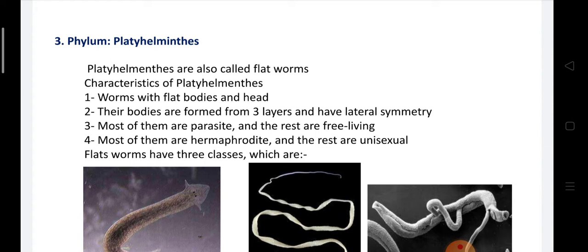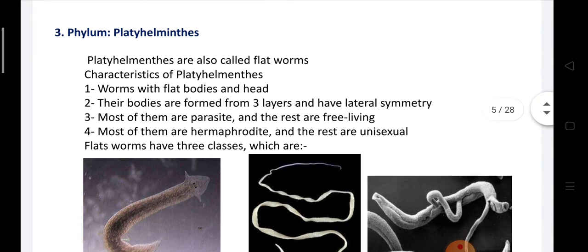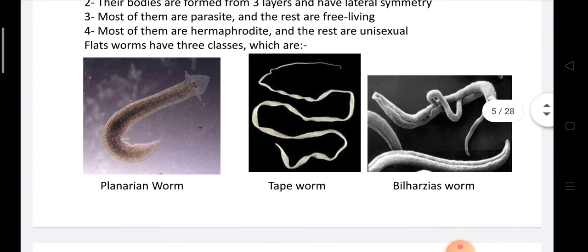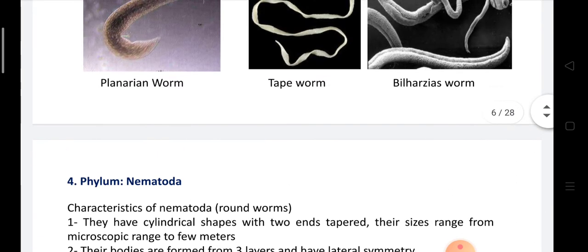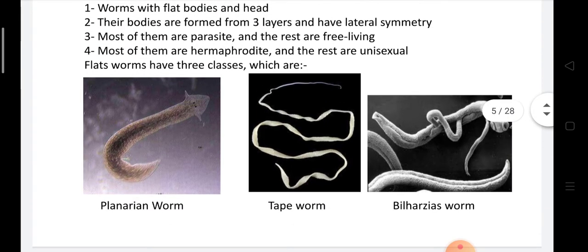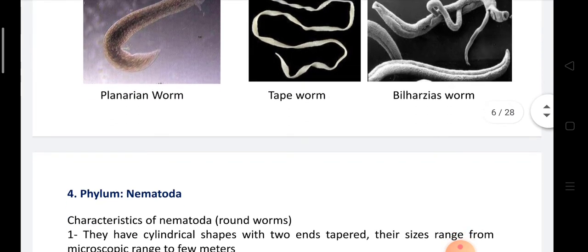Most of them are hermaphrodite. They contain both male and female genital systems, and the rest are unisexual, differentiated into males and females. Flatworms have three classes, like planaria, tapeworm, and bilharzia worm.